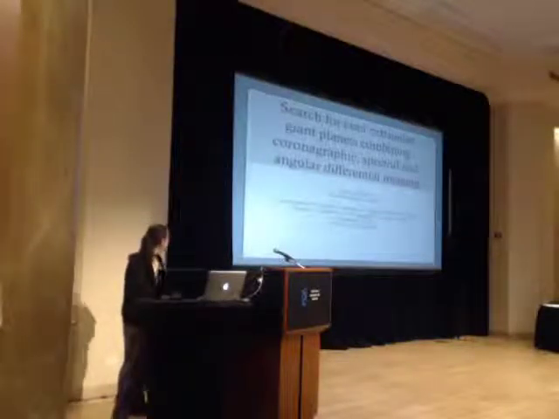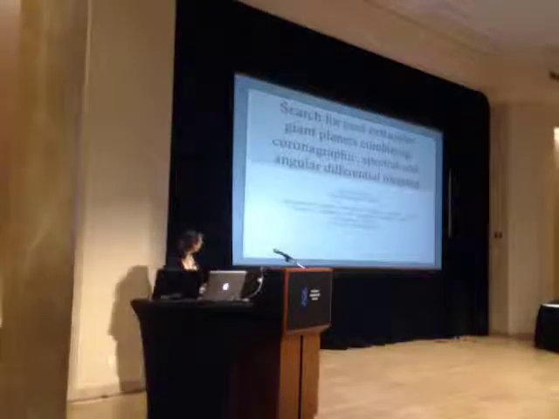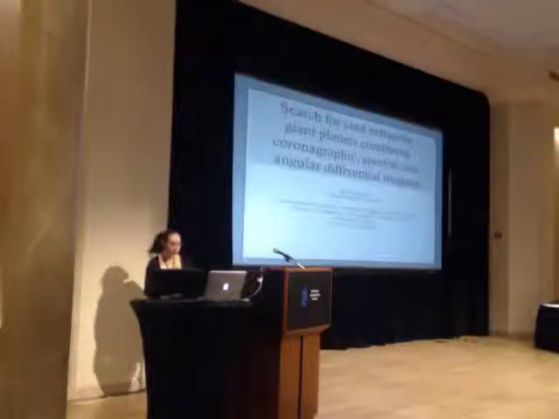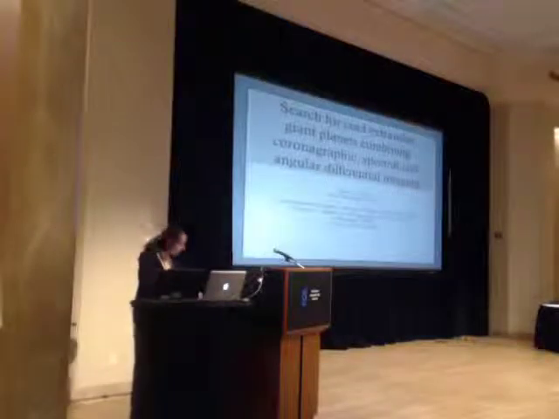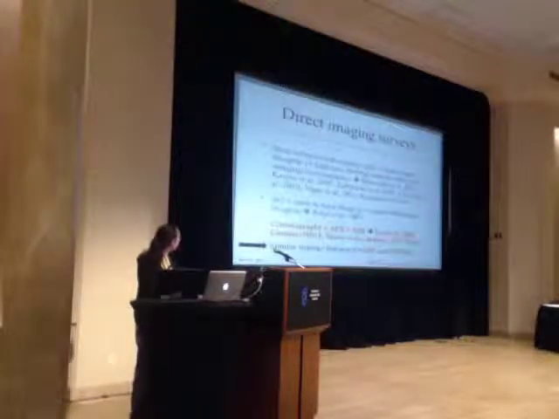I will present the results of a small direct imaging survey that our team performed, combining coronagraphic, spectral, and angular differential imaging. I will start with a brief review of the high contrast imaging techniques used in direct imaging surveys. Most surveys used broadband imaging coupled to adaptive optics and techniques to reduce the stellar residuals. One exception is the survey of Biller and co-workers, who use narrowband imaging coupled to spectral differential imaging.